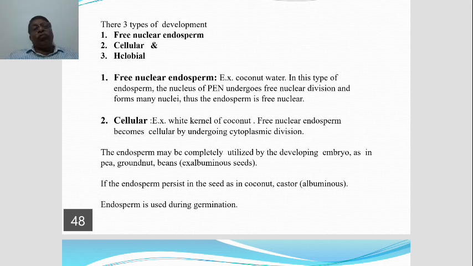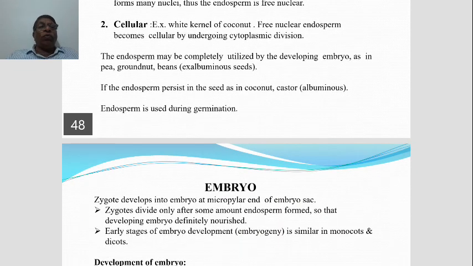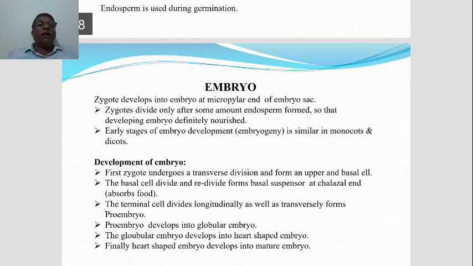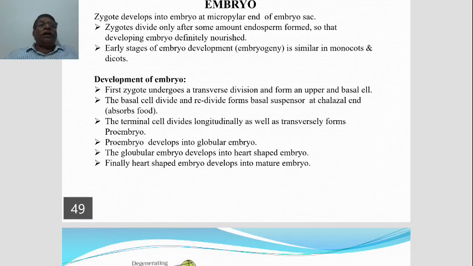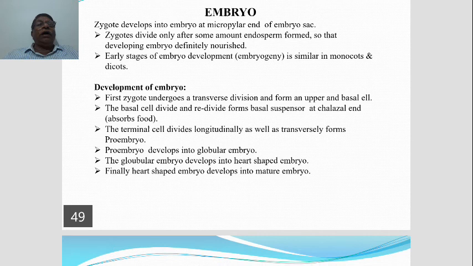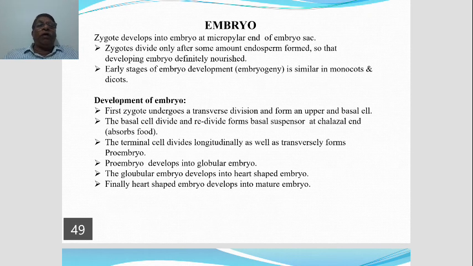So this endosperm is also used at the time of germination of the seed. Okay. So that's all about endosperm, the development of endosperm.